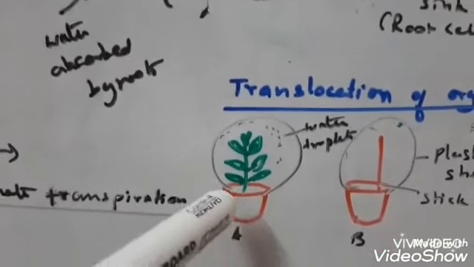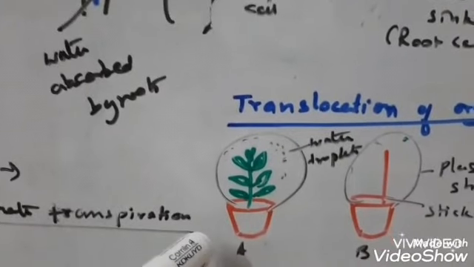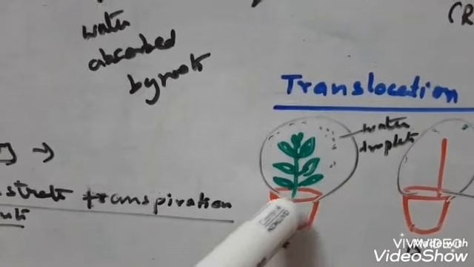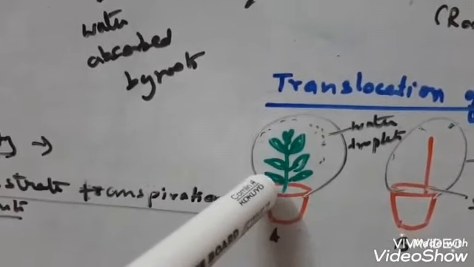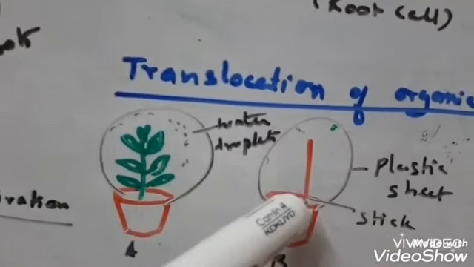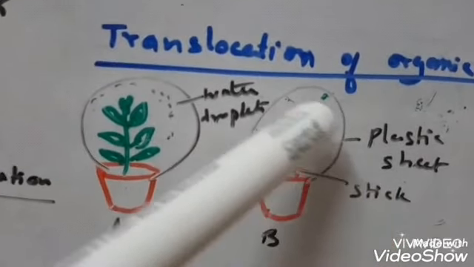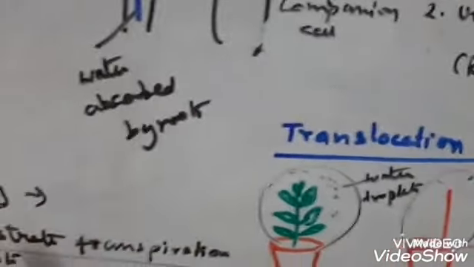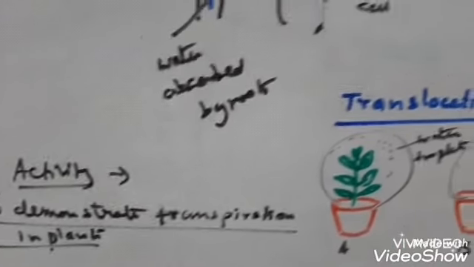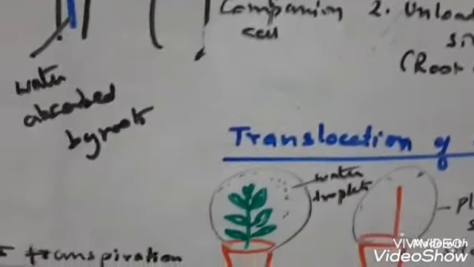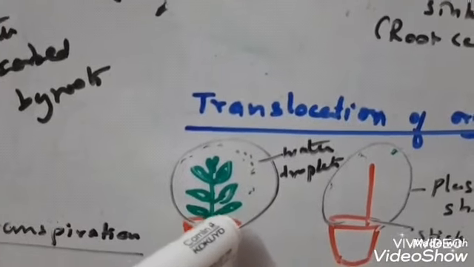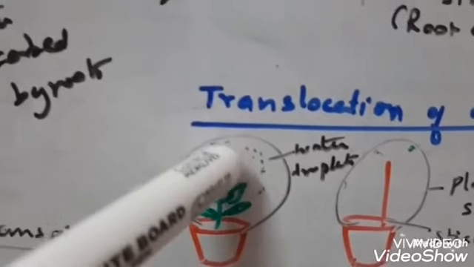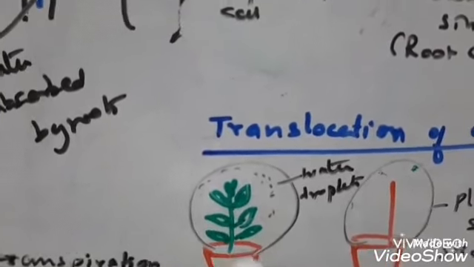So I hope you will get the same result that I am discussing here. So what do you observe? Drops of water are visible in setup A, inside the polythene, as you have tightened it properly. But no drops of water will you find in pot B, as it is only a stick. There are no living cells. Now what can you conclude from this activity? That water has evaporated from the leaves through the stomatal pores and has condensed as droplets of water in the polythene bag.